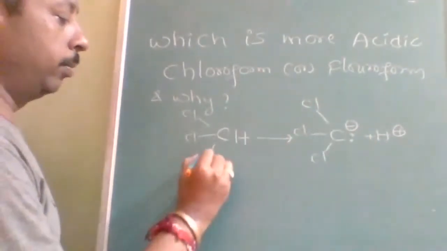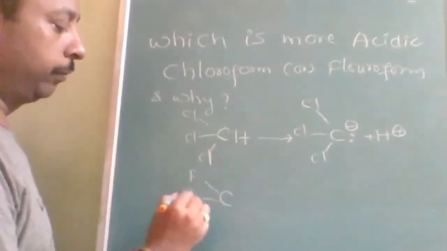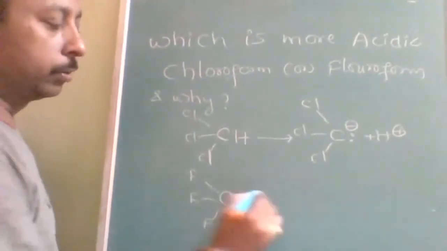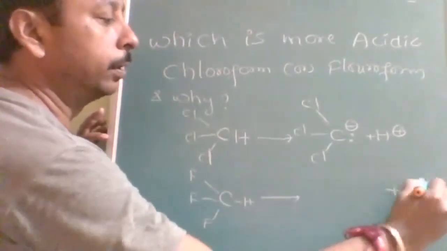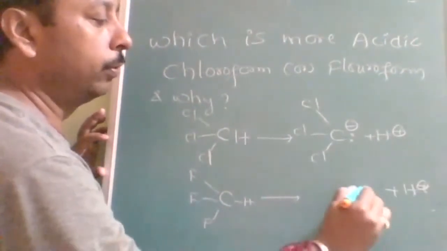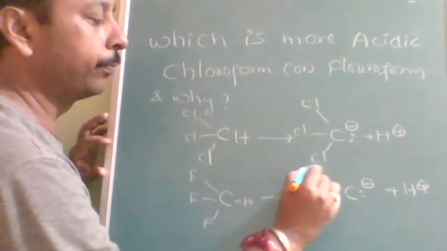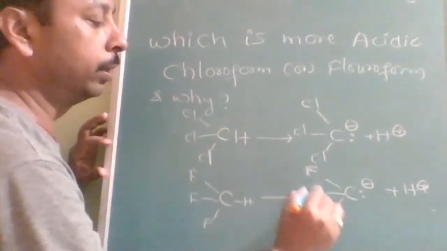Now let us see fluoroform. Fluoroform will be with 3 fluorine and hydrogen. Here if it loses H plus, then it is going to have a lone pair with negative charge, fluorine and fluorine and fluorine.